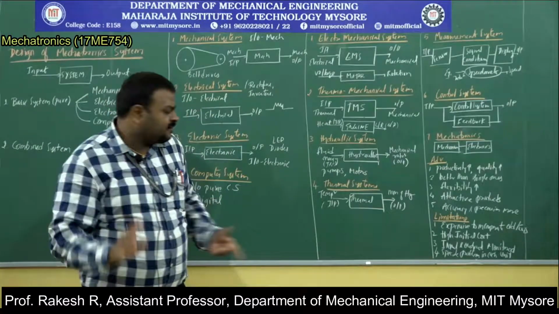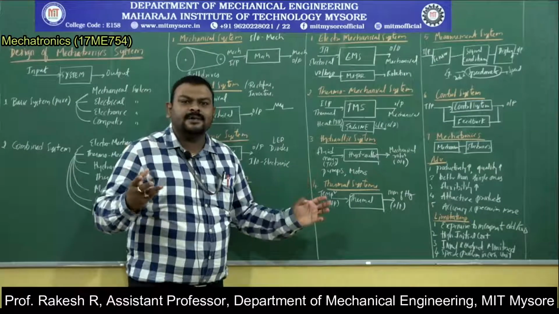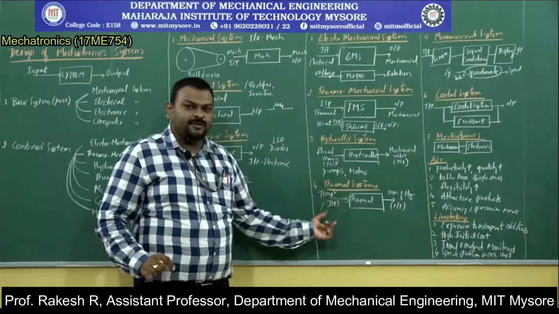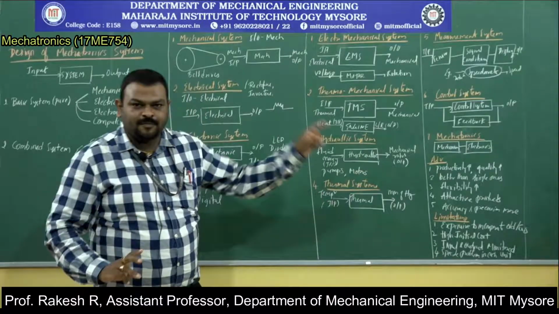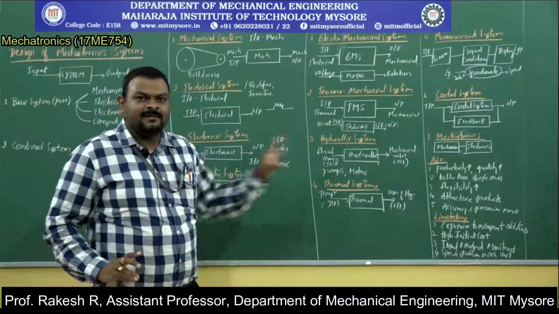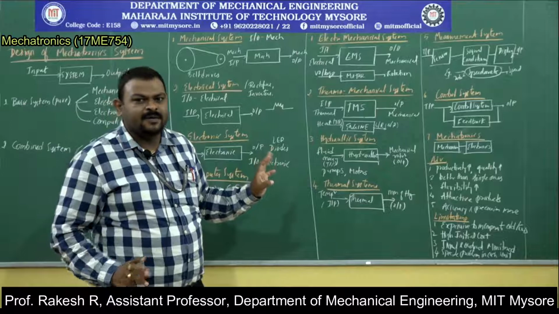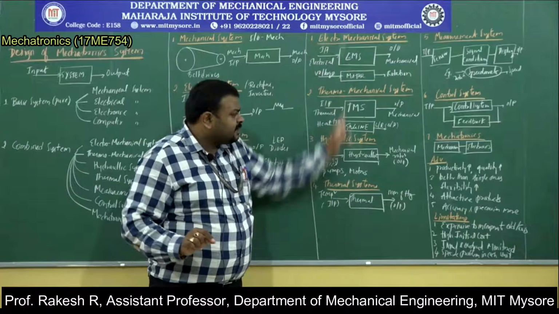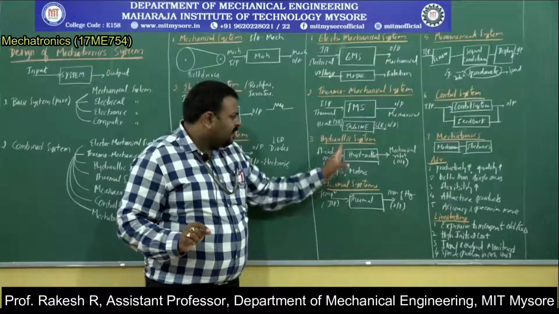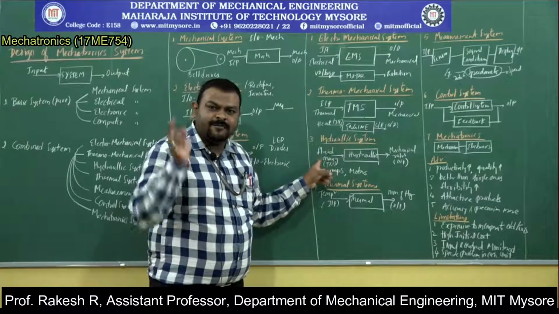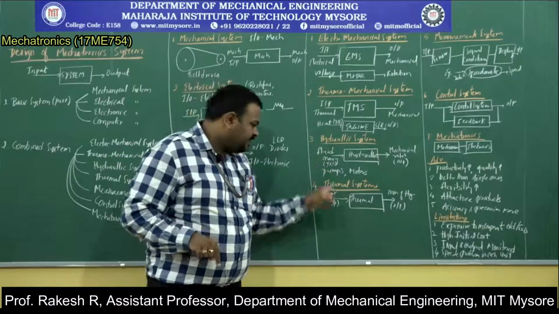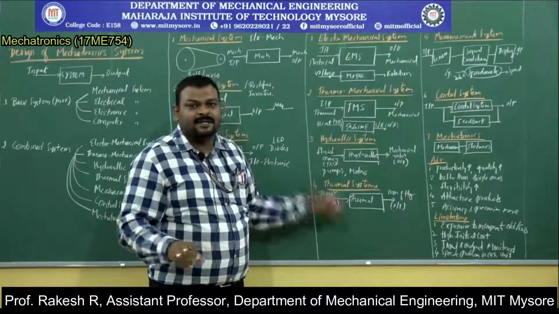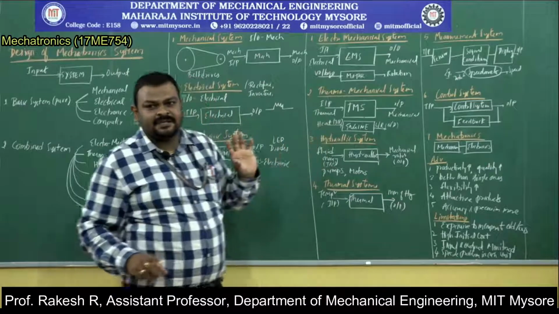While writing the block diagram, you can quote any example, but specifically when you say thermal systems, the input or output should be a temperature. So remember that while writing the block diagram. In most cases, the input is always temperature in nature. If you write a hydraulic system, the input should be fluid, hydraulic energy. If you write a thermal system, the input should compulsorily be a temperature. So like this, you can remember easily.